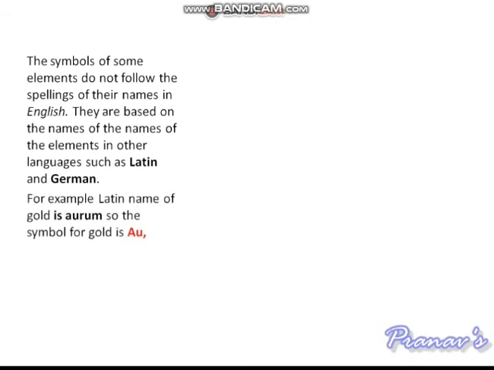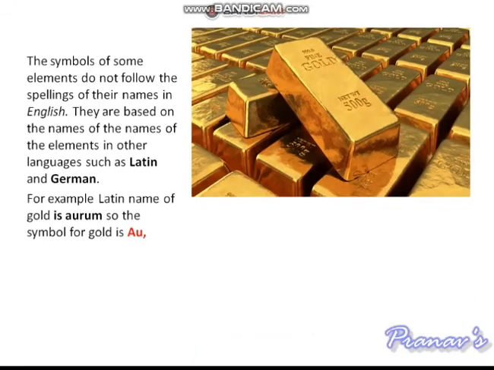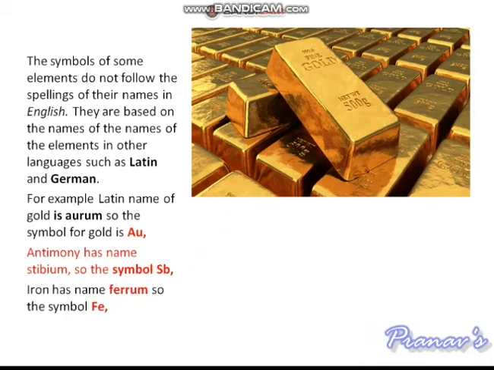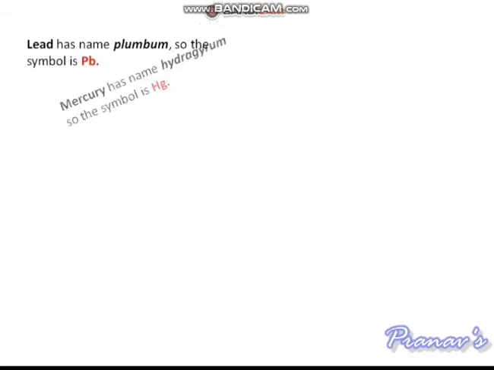The symbols of some elements do not follow the spellings of their names in English. They are based on the names of the elements in other languages such as Latin and German. For example, the Latin name of gold is aurum, so the symbol is Au. Here is gold. Antimony has the name stibium, so the symbol is Sb. Iron has the name ferrum, so the symbol is Fe. Lead has the name plumbum, so the symbol is Pb.